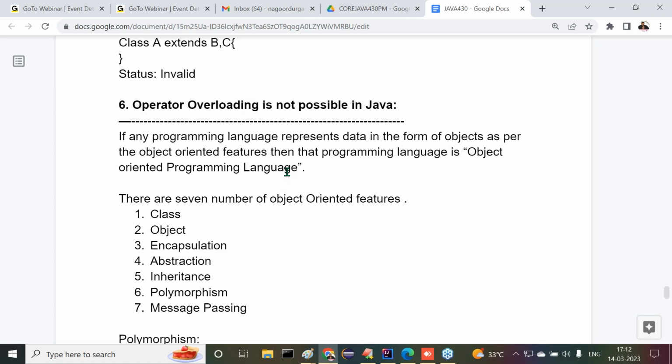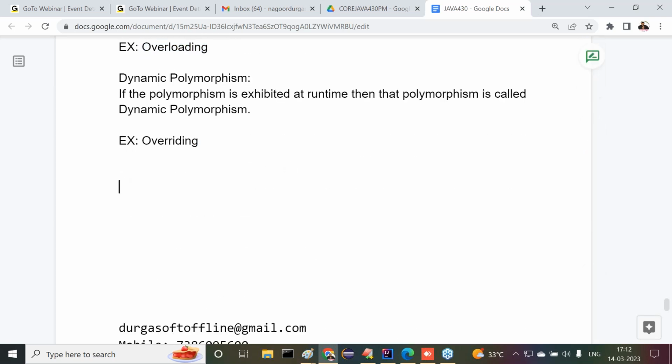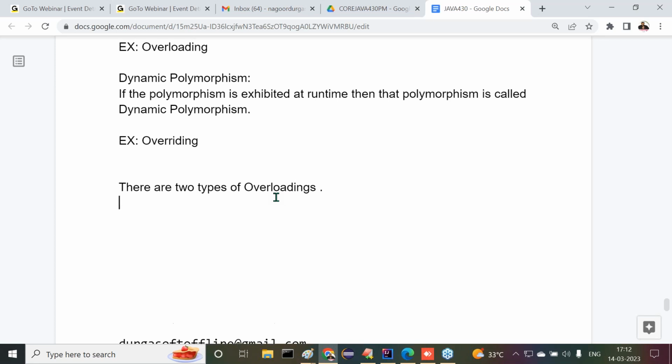Now, let's observe carefully. There are two types of overloading in general. What are the two types? All of you observe carefully. First one is method overloading. Second one is operator overloading. Of course, in the case of C++, we may call it function overloading.